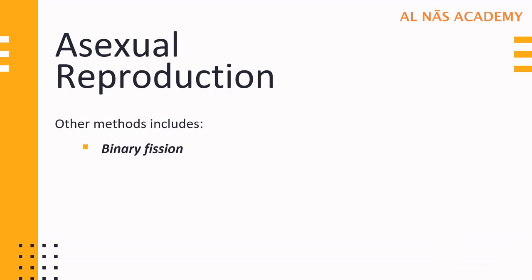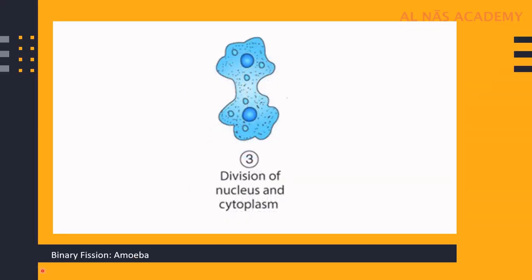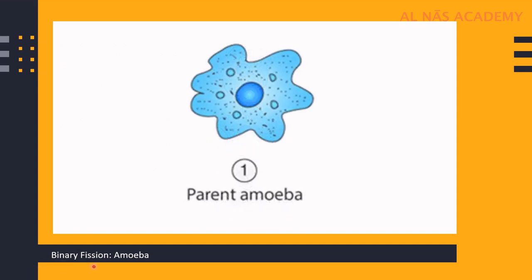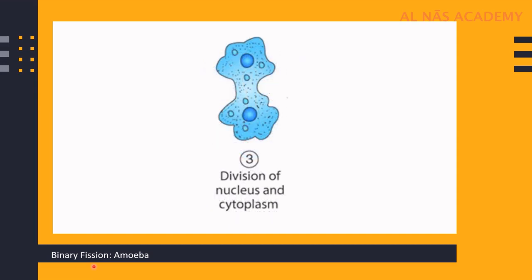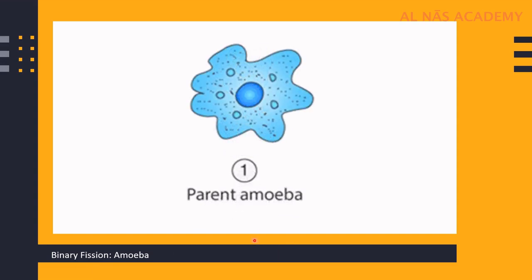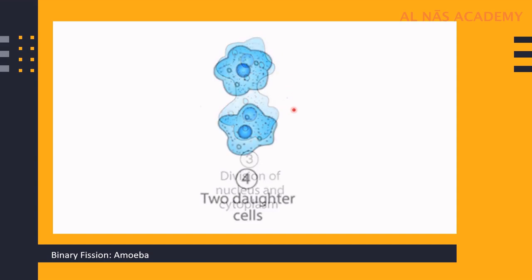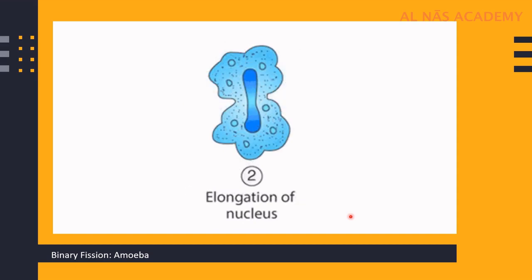The other methods include binary fission, conidia formation and gemmule formation. Let us understand binary fission in amoeba. Binary means two and fission means splitting. That means the amoeba splits into two daughter amoebae. Let us see how binary fission takes place. This is the parent amoeba; the nucleus elongates, then the nucleus and the cytoplasm divide and two daughter cells are formed.